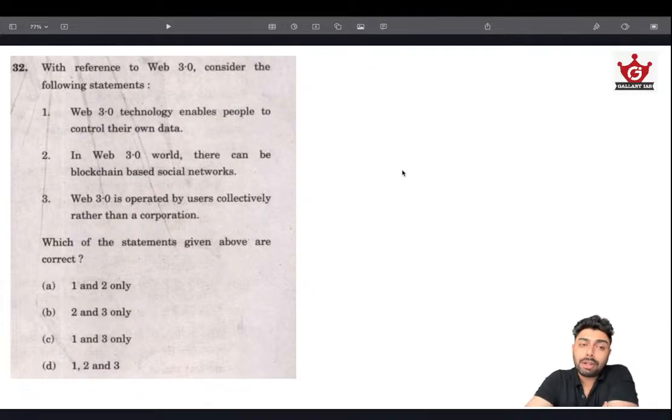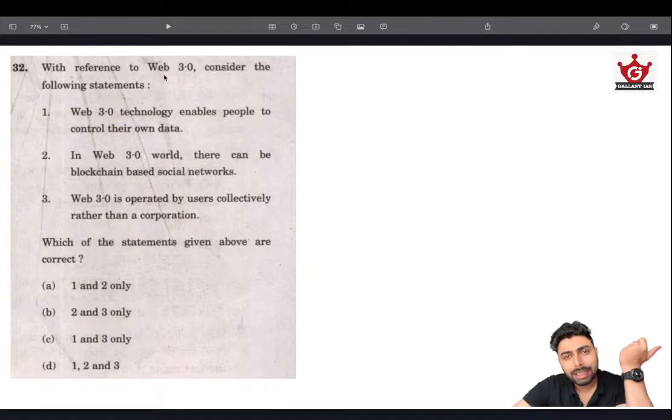Moving on. With reference to Web 3.0, consider the following statements. We can approach this question logically and arrive at the answer. No issues with that. First of all, given Web 3.0, it means that it should be something new. Most likely if something with a version name is given, it will be a newer thing only. So something new will be more advanced, more egalitarian, or more reflective of the general trend regarding that domain.